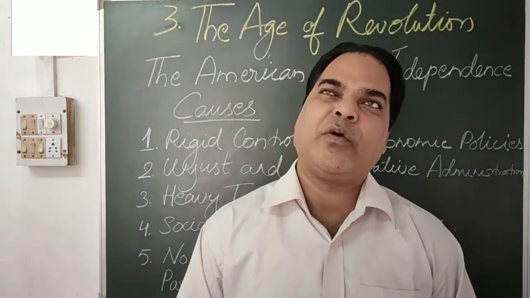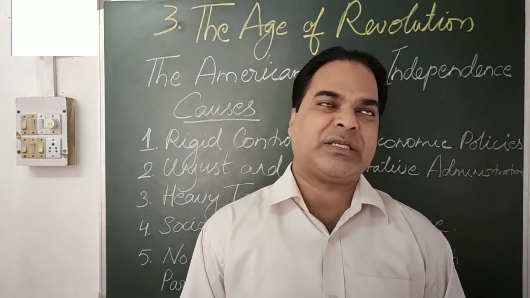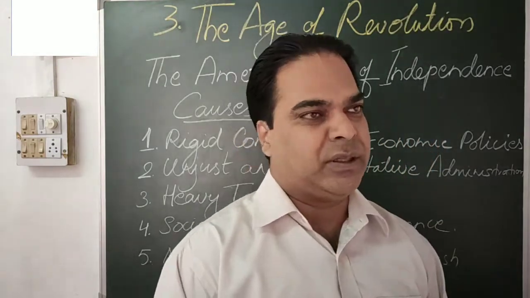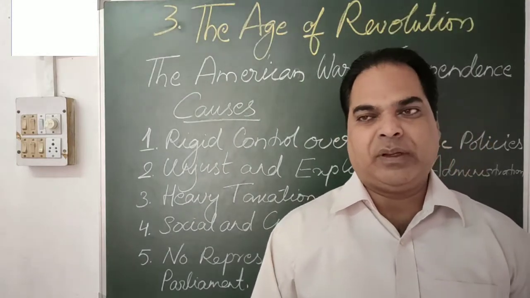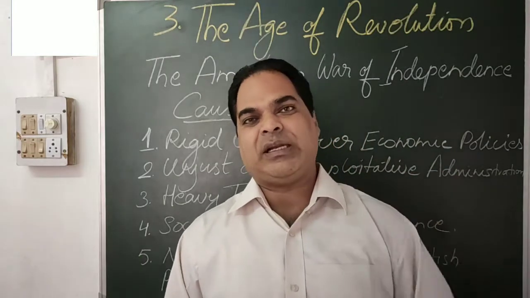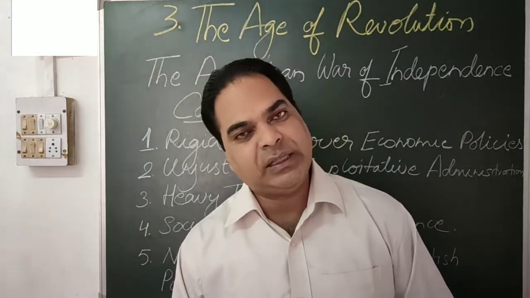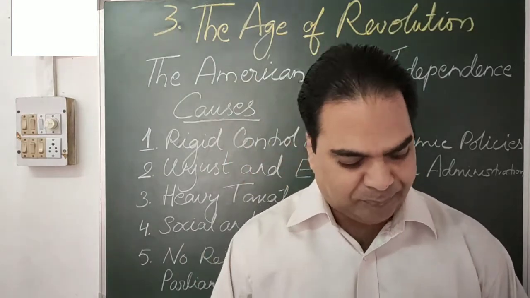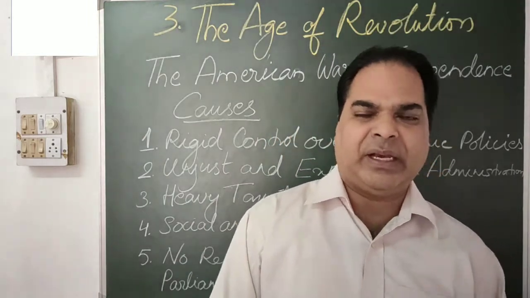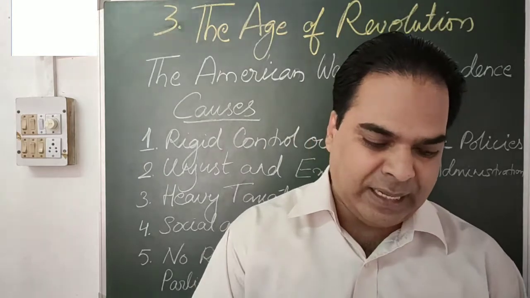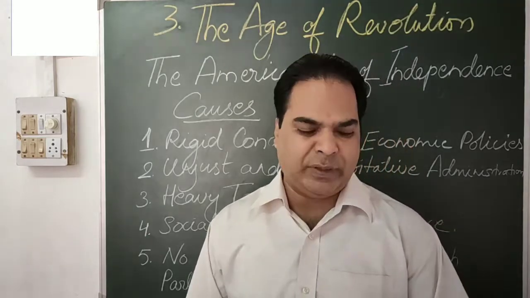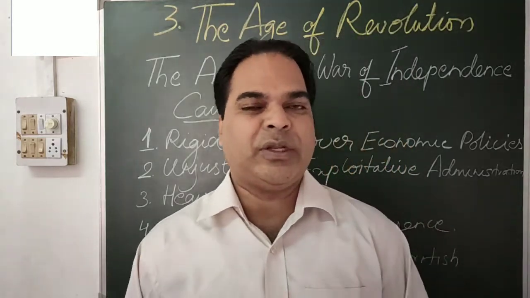Why was there a war for independence? North America was discovered by Christopher Columbus, and later on many of the people from Britain and France who had been facing religious persecution went and settled there, in the form of 13 colonies. 13 colonies were set up. Now what happened is that the people of the American colonies wanted to gain independence. Independence from whom? From whom did they want to free themselves? That we are going to discuss over here one by one.